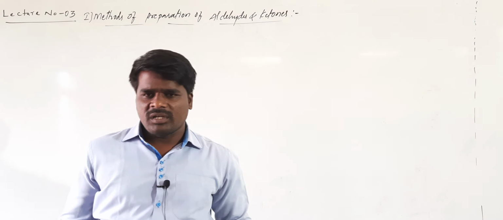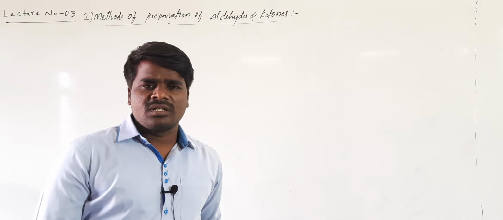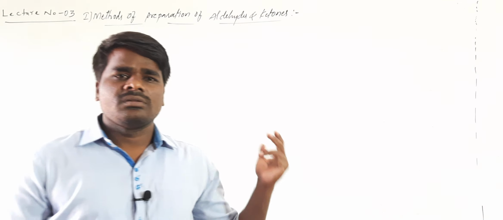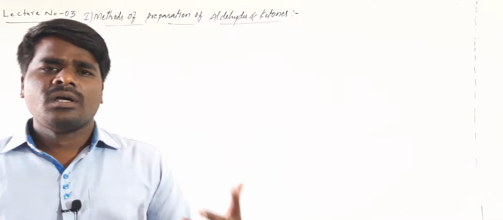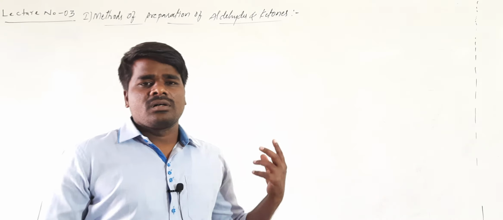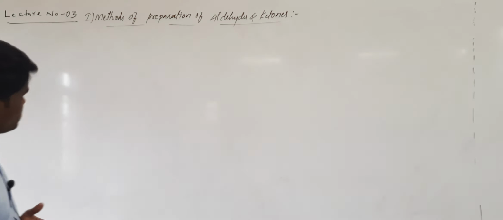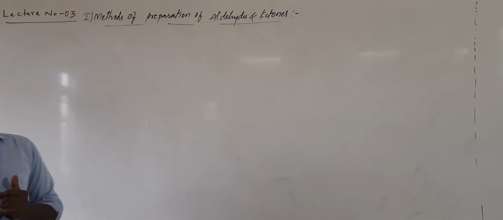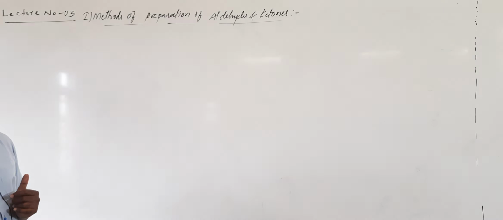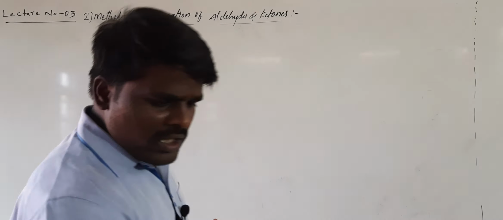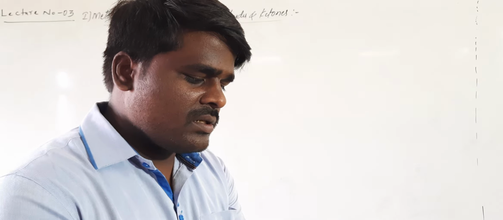In every organic family, this is a common thing that we will discuss: the nomenclature, methods of preparation, physical properties, chemical properties, and commercial application. These are the main aspects of a particular chapter of organic chemistry. Now, we will see what the general methods of preparation of aldehydes and ketones are.